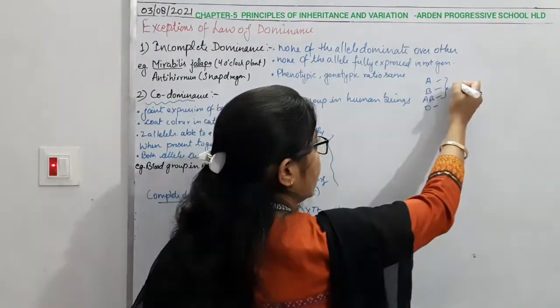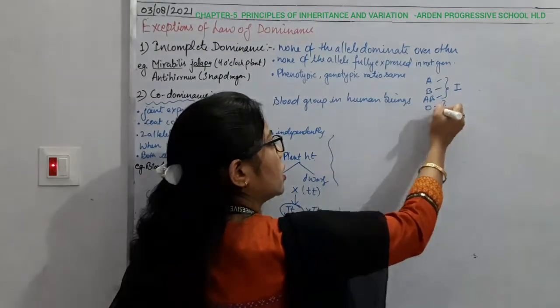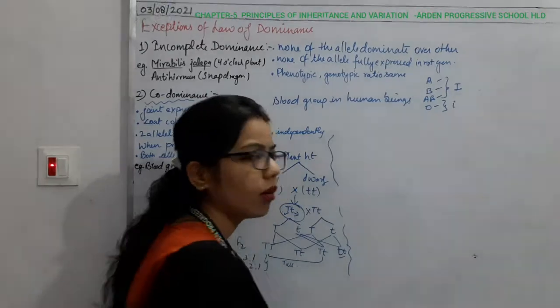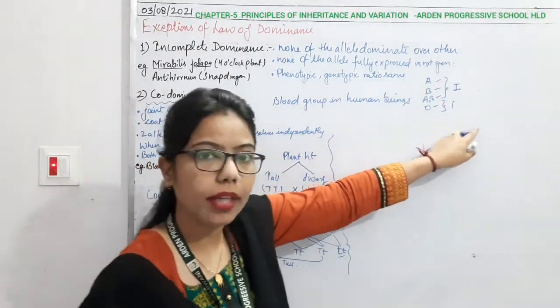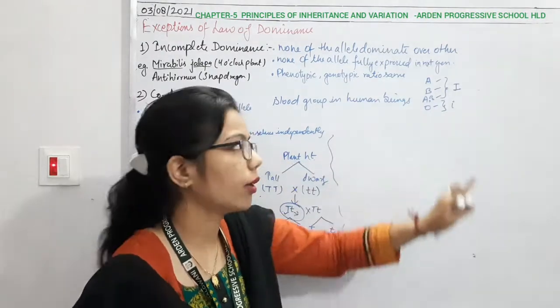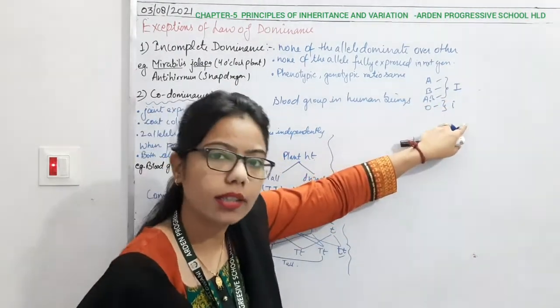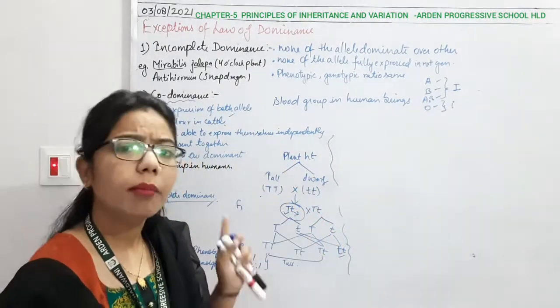So how are we indicating them? With a capital I, right? But the O gene is a recessive one, that's why we indicate it with a small i. Otherwise, the alphabet remains only I. Capital and small letter indicate the dominance as well as the recessive one. So here we will understand multiple allelism.